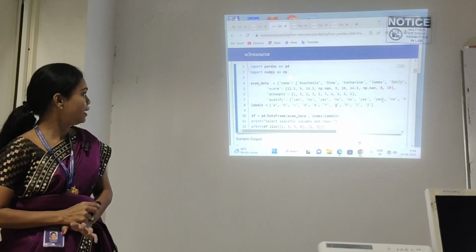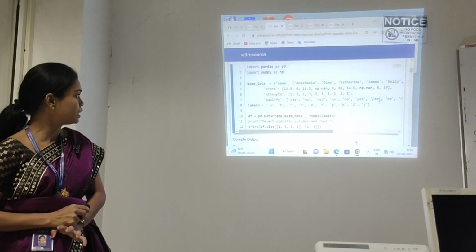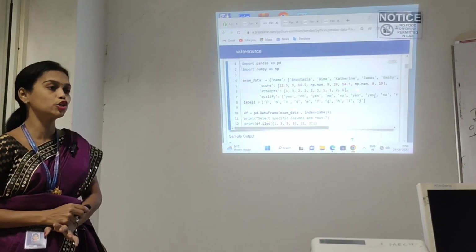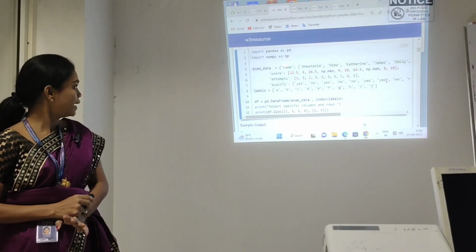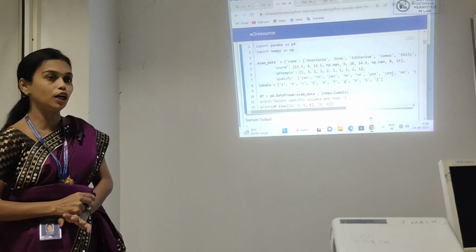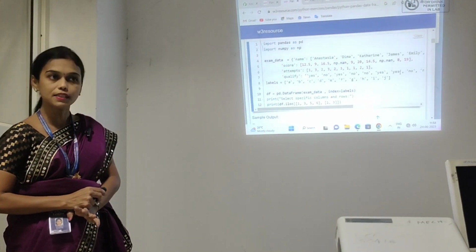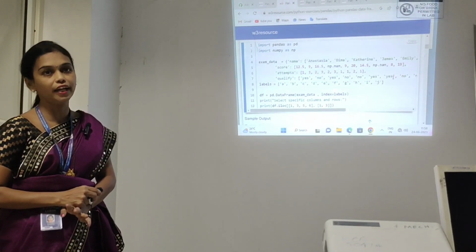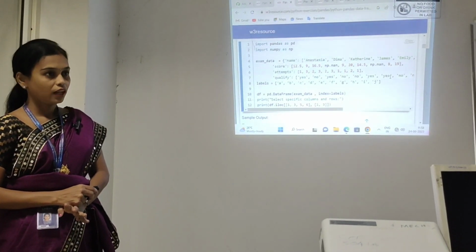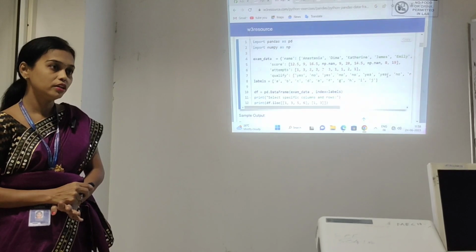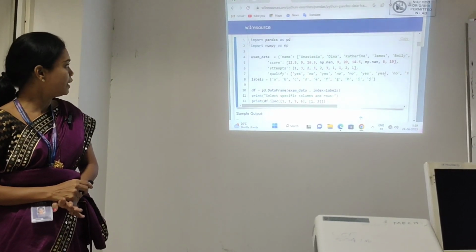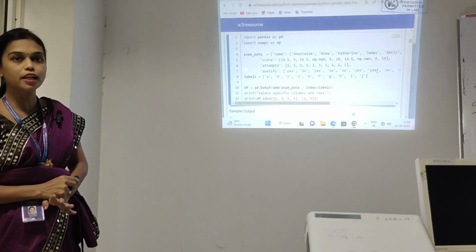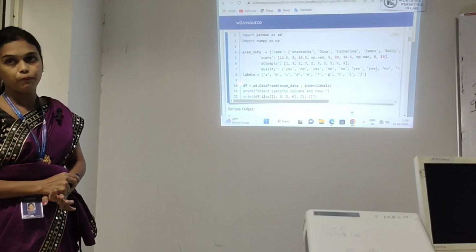Like that, I will feed the name, score, attempts and qualify variables. So in my table, I am going to show 4 columns: name, score, attempts and qualify. For that purpose, I feed 4 different categories of data by using the dictionary data type. I feed the input in the form of a dictionary, so automatically all the data will be stored in the exam_data variable.